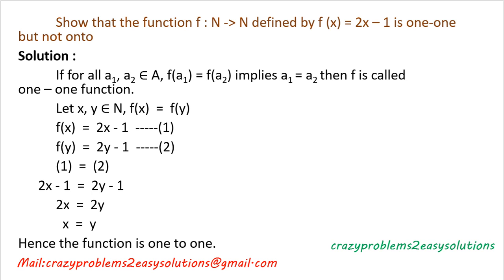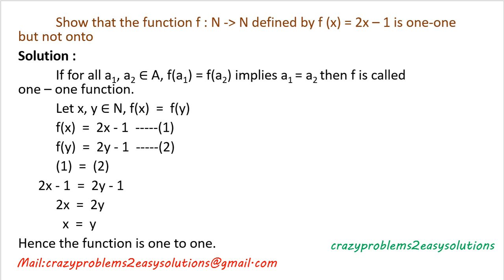First of all, if for all a1, a2 belonging to capital A, f of a1 equal to f of a2 implies that a1 equal to a2, then f is called a one to one function. Let x, y belong to capital N, that means x and y are natural numbers, then f of x equal to f of y.